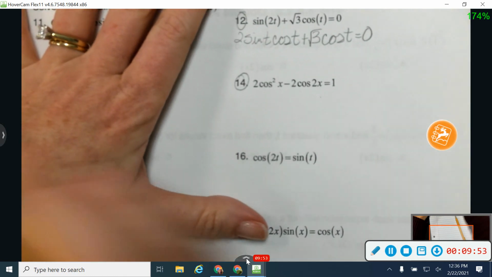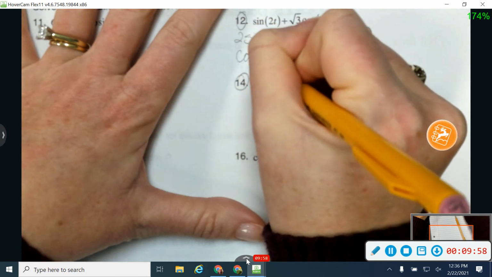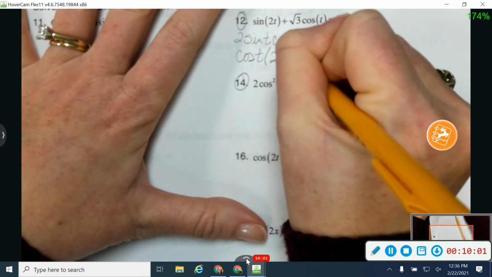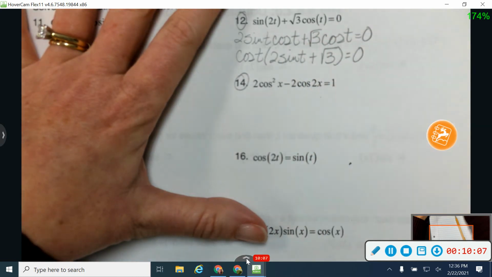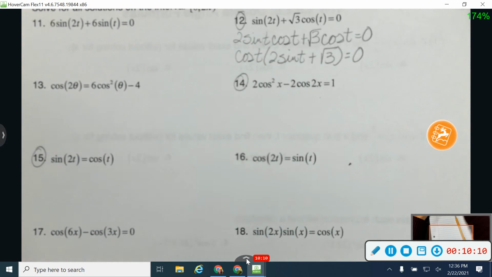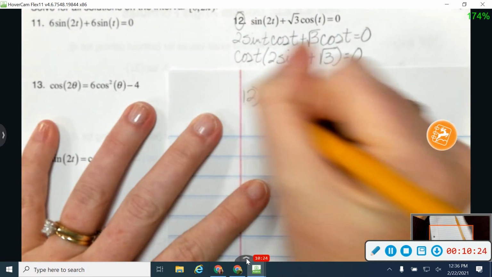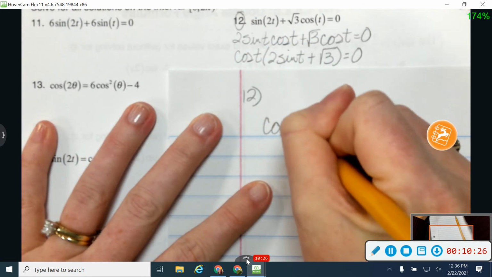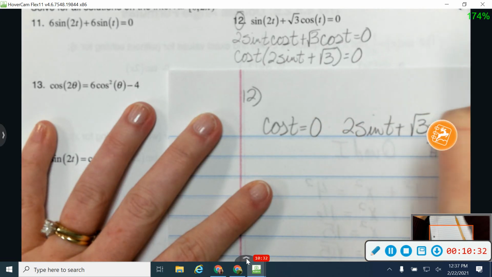So if I'm looking at it, I notice that they both have a cosine t in common. I'm going to take that out like a common factor. So that's going to leave me with 2 sine t plus the square root of 3 is equal to 0. I'm running out of space. Let me jump over here to a sheet of paper real quick. Alright, so now I can take both of those pieces and I can set them equal to 0. So I can say that cosine t is equal to 0 and 2 sine t plus the square root of 3 is equal to 0.